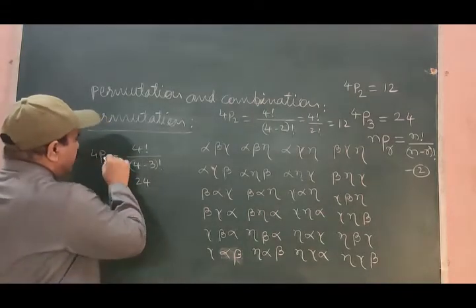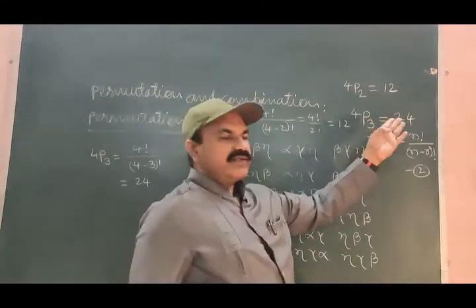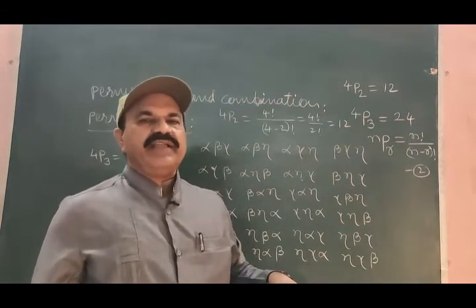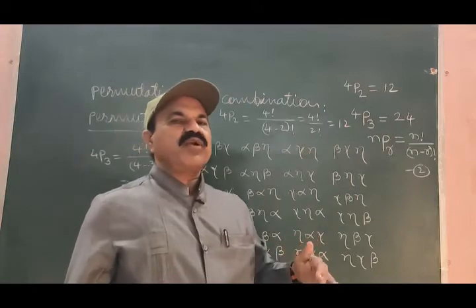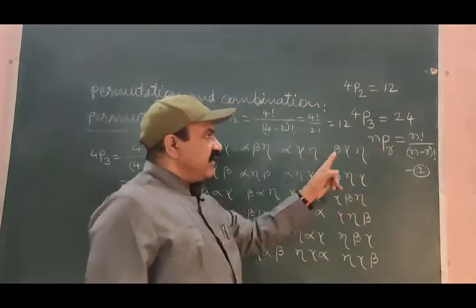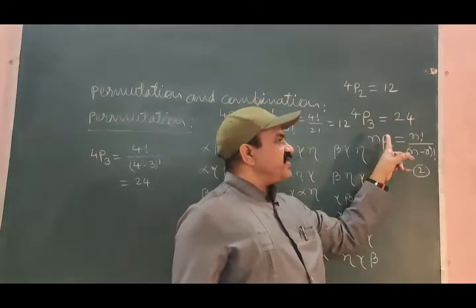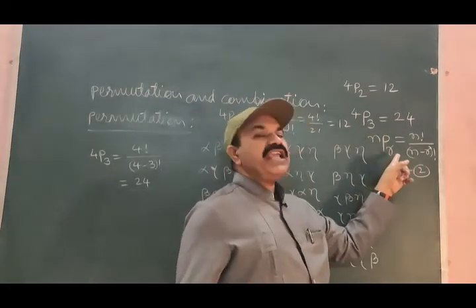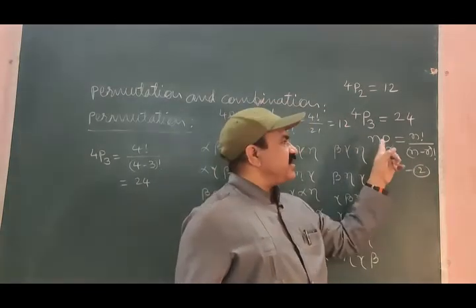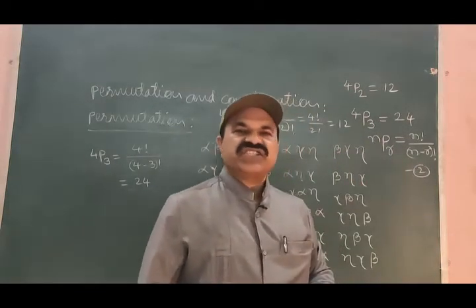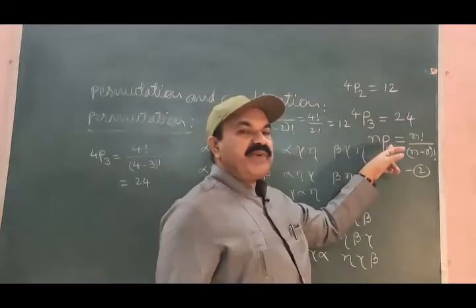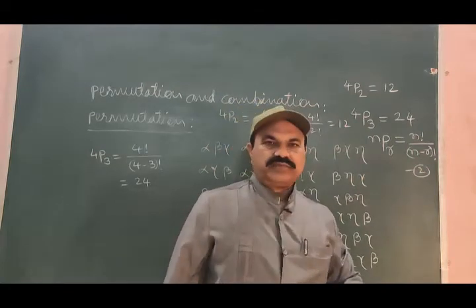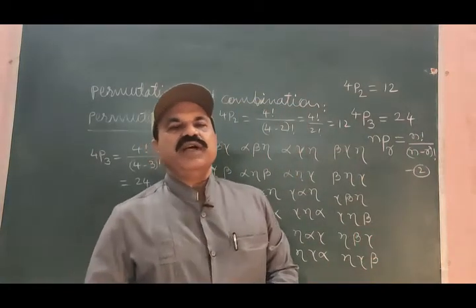So 4P3 is 24. So equation 2 is the general formula for the possible number of permutations when the total number of distinct objects given is n, and you are allowed to select any r number of distinct objects from these, so that the permutations can be found by equation number 2. This is all about permutations.